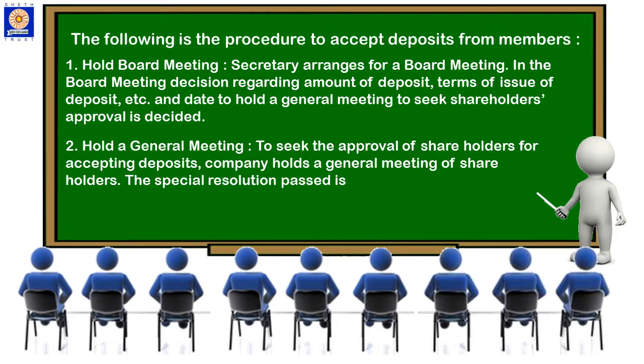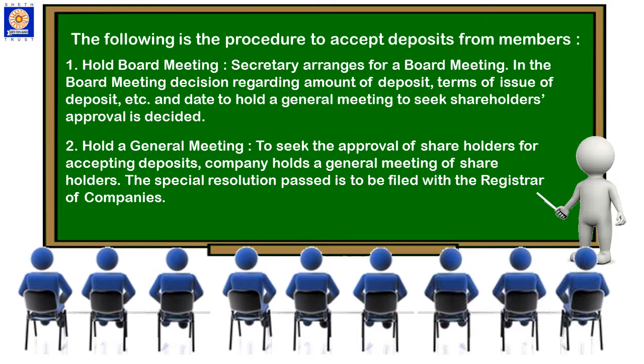Hold a general meeting. Now, as decided in the board meeting, the amount is decided, the terms of issue are decided, and even the time of general meeting is also decided in the board meeting. Now, it is very important to take approval of shareholders.